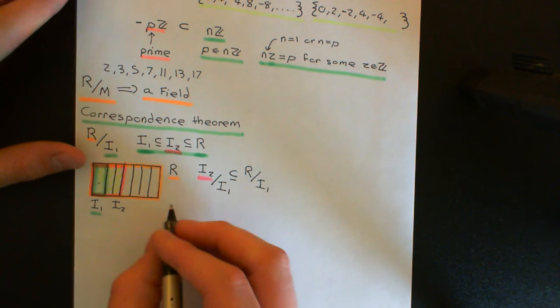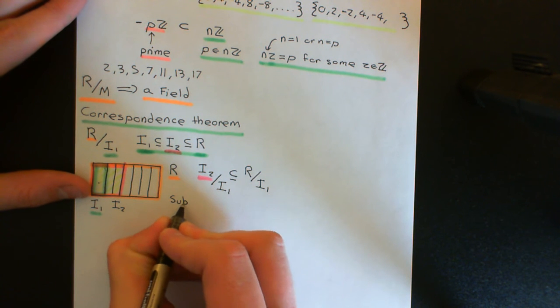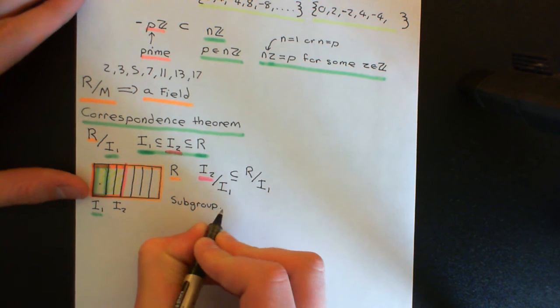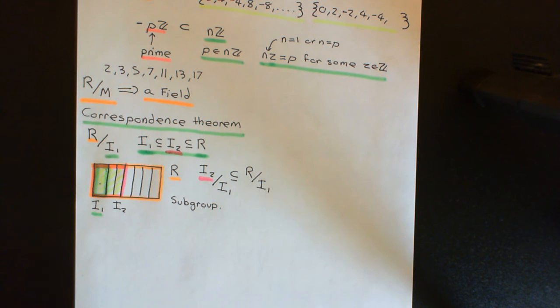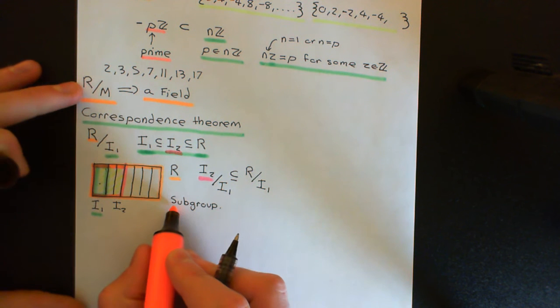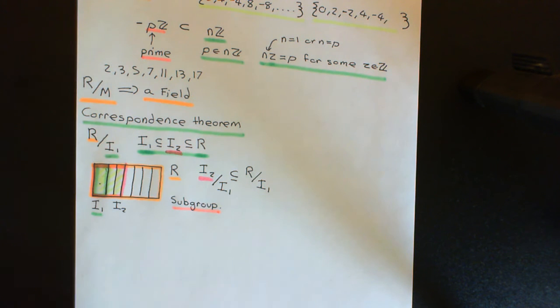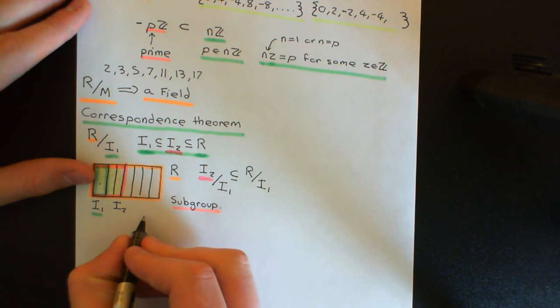So firstly, additive subgroups. We want to prove that it's an additive subgroup firstly. Okay, so remember when we're proving something is an additive subgroup, all we need to worry about is axiom number 1, axiom number 3, and axiom number 4. We don't need to worry about axiom number 2, associativity, and we don't need to worry about axiom number 5, commutativity, okay, because those are just instantly inherited from the larger ring here, which of course is an additive group. So we don't need to worry about those. All we need to worry about is: is it closed under addition? Does it have the additive identity in it? And does it have additive inverses in it? Okay, so let's check these axioms now.